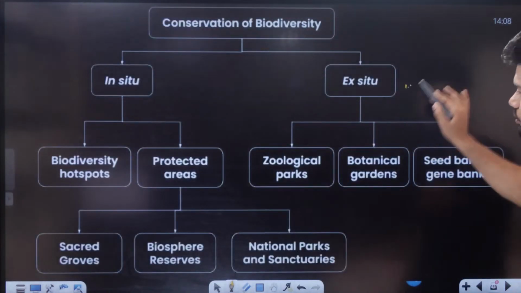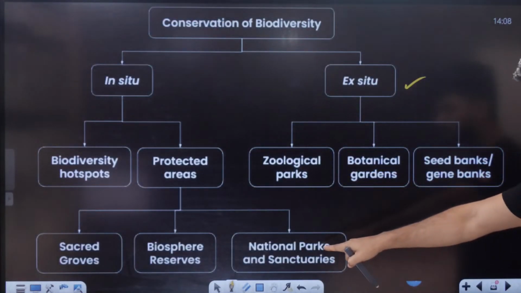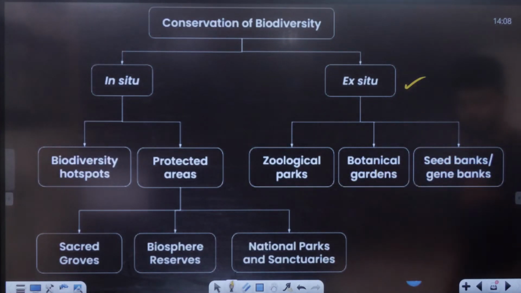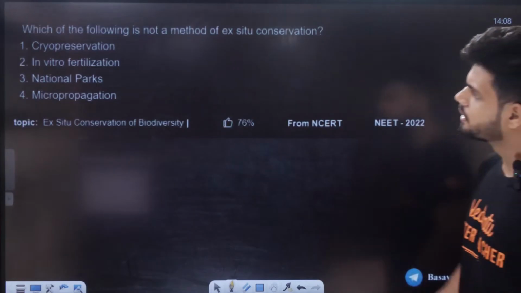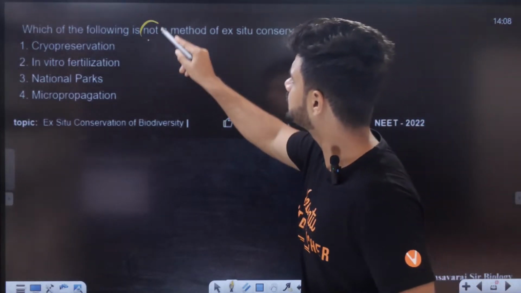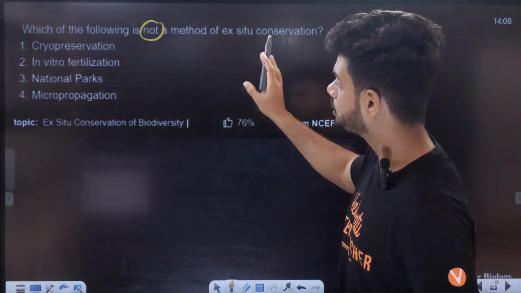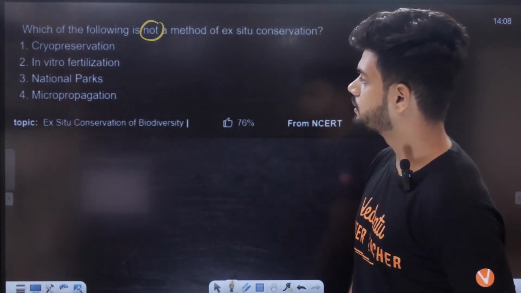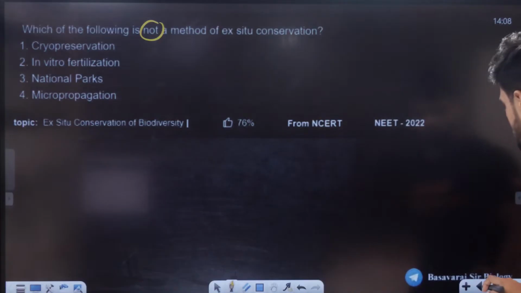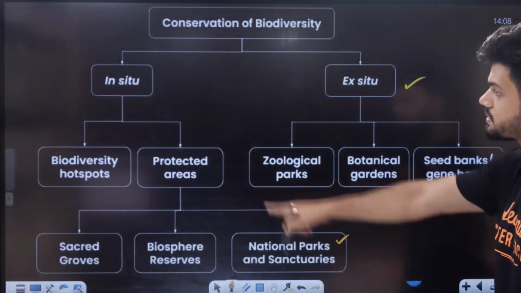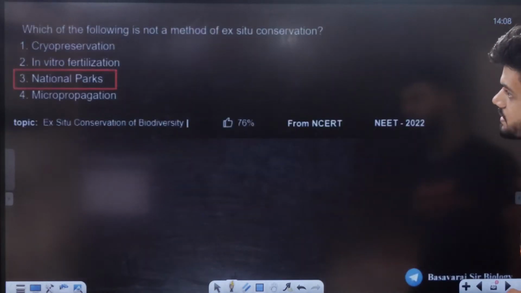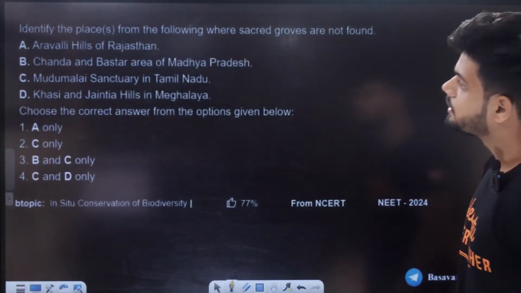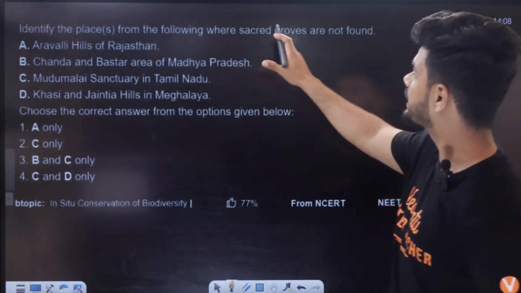So again, ex situ: zoological park, and note the difference from national park. Botanical garden, seed bank and gene bank. Small question here. Which of the following is not a method of ex situ conservation? Tell me, students, answer quickly. See this. National park is in situ, so it is not ex situ. Okay. Now identify the places from the following where sacred groves are not found.